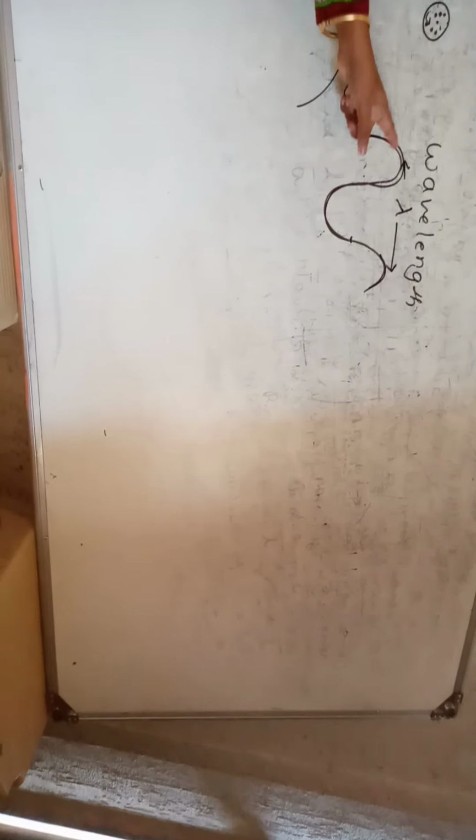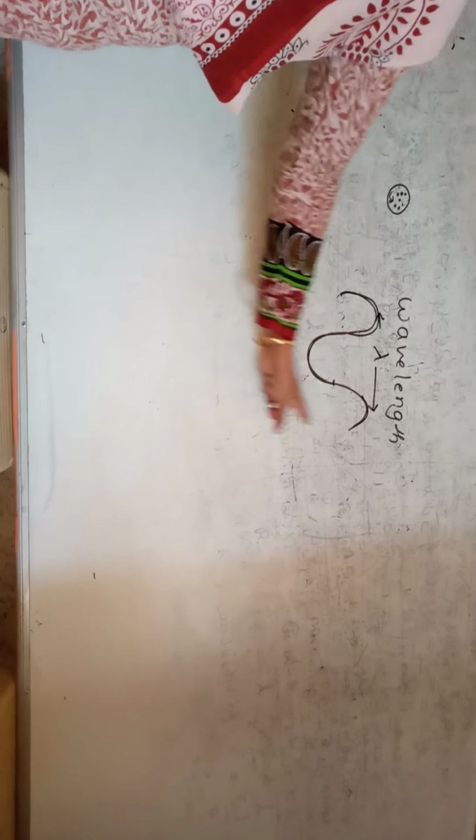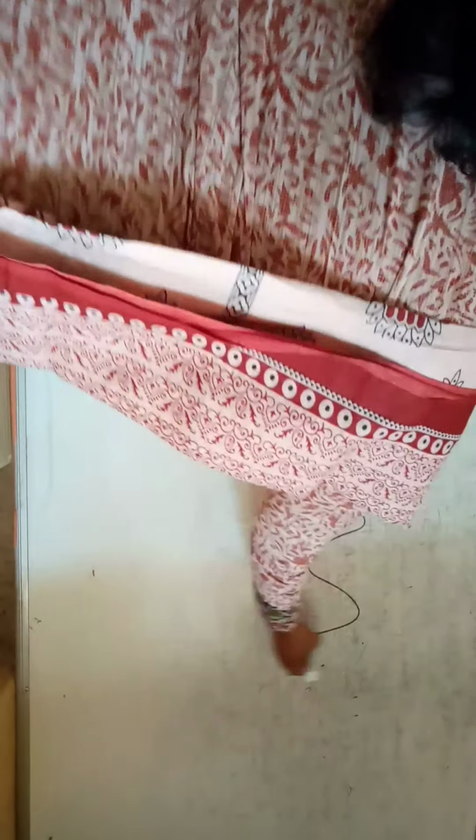Okay, this is a wavelength, this is a crest, this is a trough. The distance between two consecutive crests or troughs of the wave. The wave is subdivided into a crest and a trough, alternate crest and trough, and it keeps going like that. Distance between two consecutive crests or troughs is called wavelength.